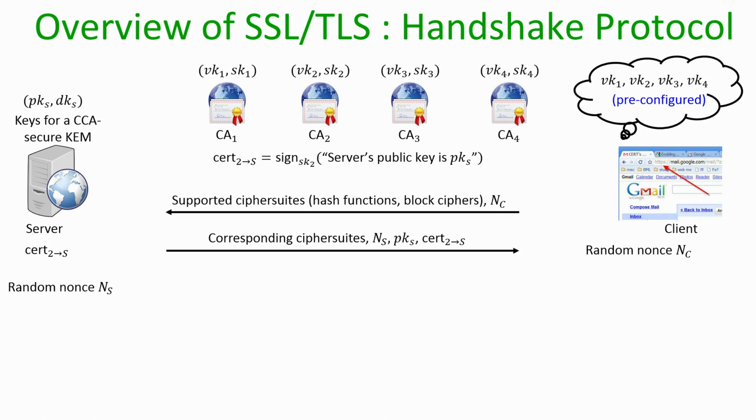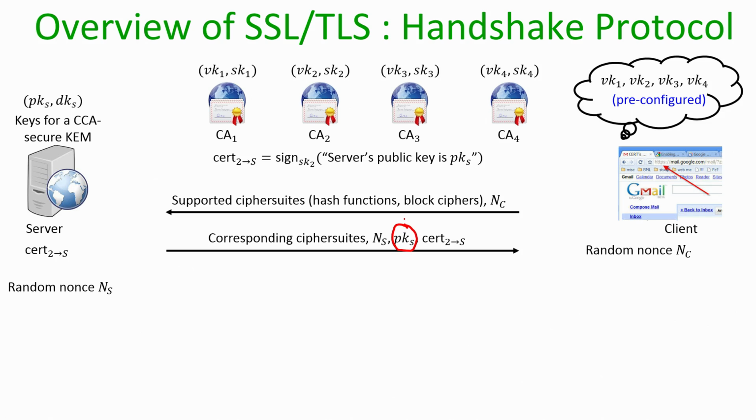In response, the server picks a random nonce and sends what cipher suites it supports, namely its version of hash function, block cipher, pseudo random generators, and so on, and along with that the server sends the public key of its key encapsulation mechanism.